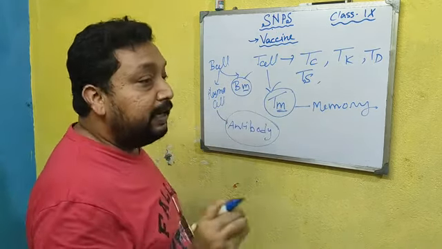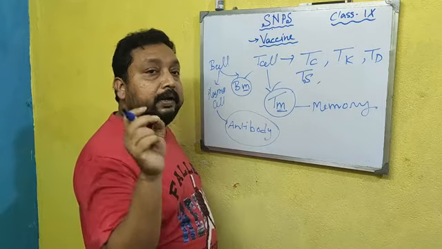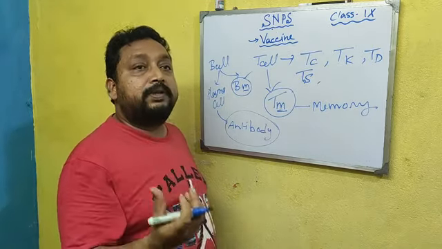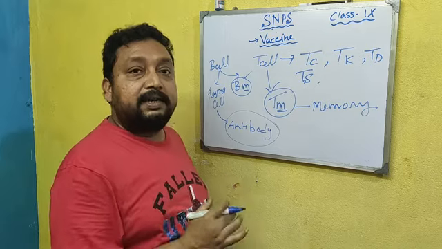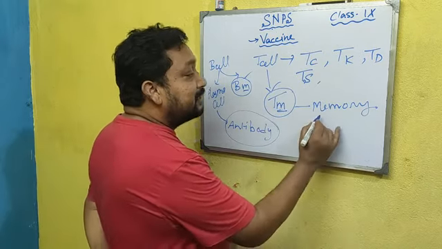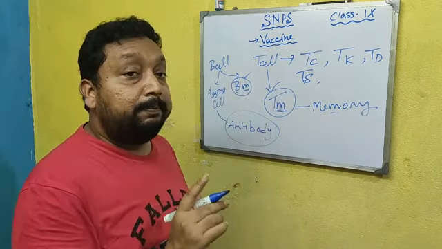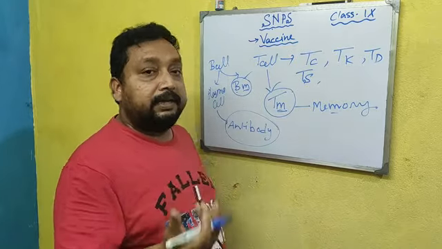This memory cell is like the memory card in our phone. You know the memory card very well; it helps us keep memories like videos, contacts, etc. Similarly, the T memory cell or B memory cell helps to memorize the type of antigen they have killed.